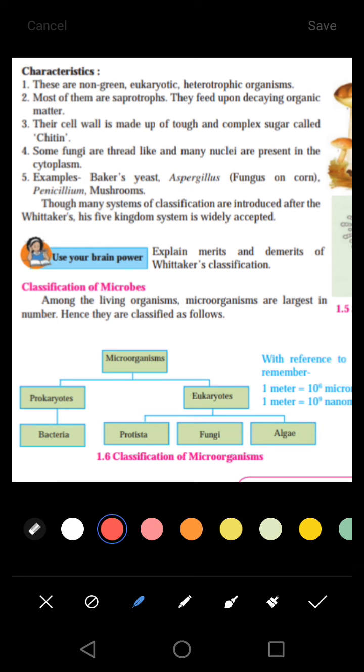So these are the three kingdoms you have in your syllabus. The next topic, that is classification of microbes, we will study in the next video.